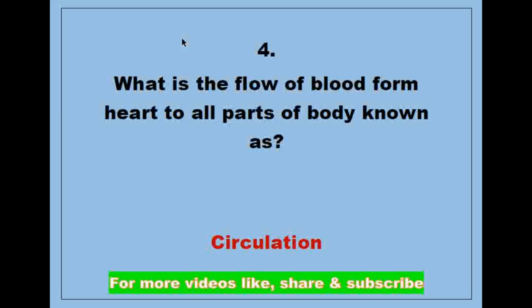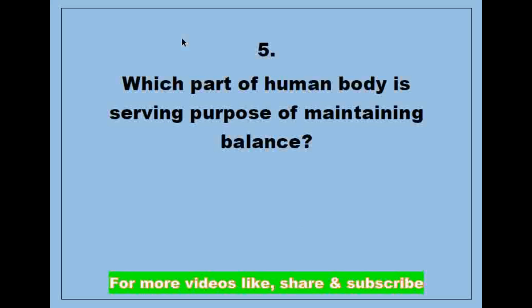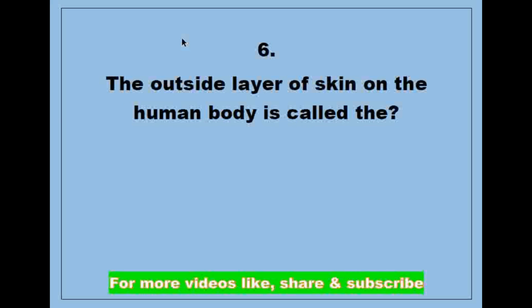Answer is circulation. Next question, which part of the human body serves the purpose of maintaining balance? Answer is ears. Next question, the outside layer of skin on the human body is called the?